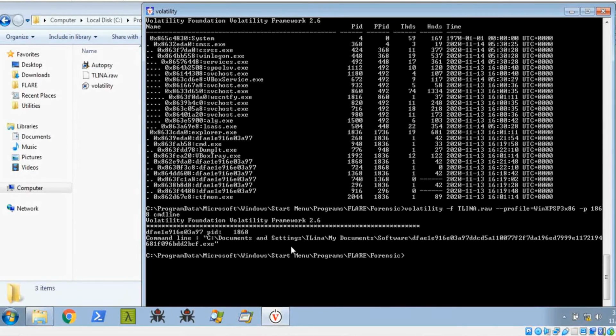So this is the location, that path that the malware infected file installed. The C document and settings, the user and my document software. Then this is the path that malware infected file installed. So this is how to find the path.